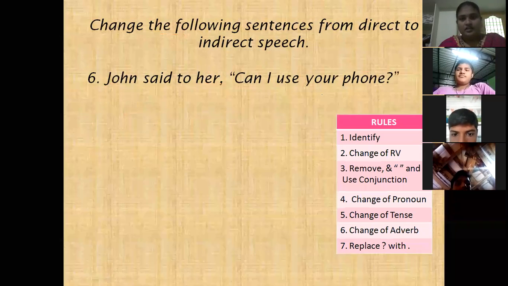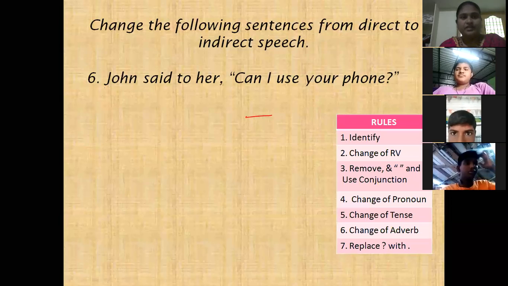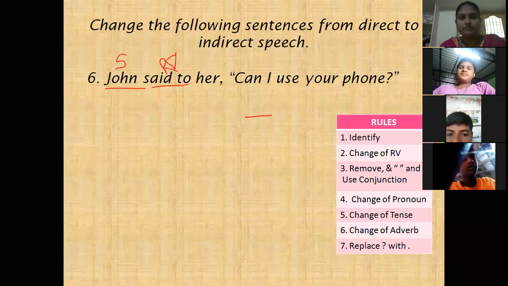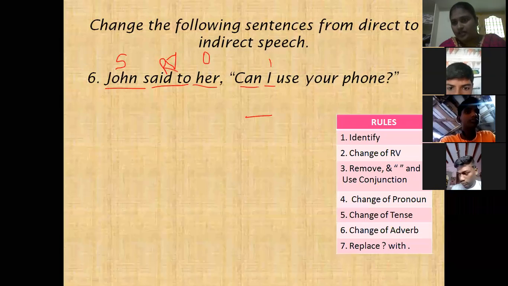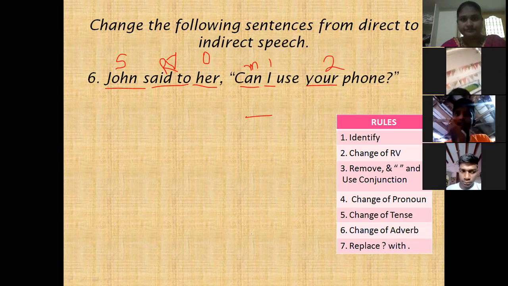Last sentence, last question based on yes or no type. Yes, children, John is the subject. Said to is the reporting verb. Me is the object. And next I, first person. Can is a modal. Your is second person. John asked.